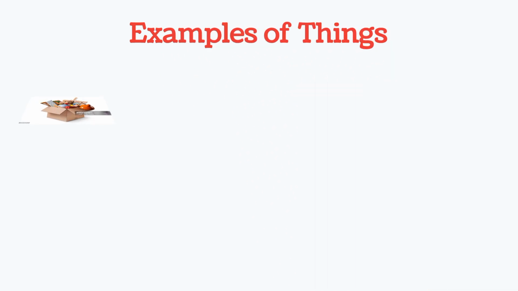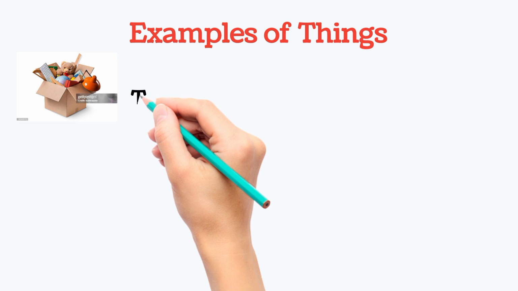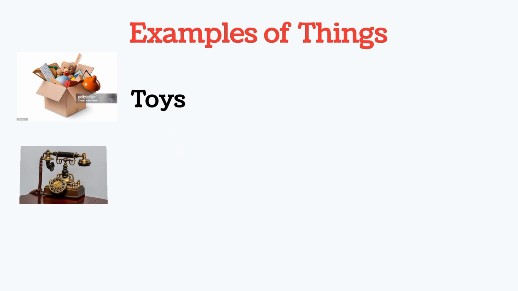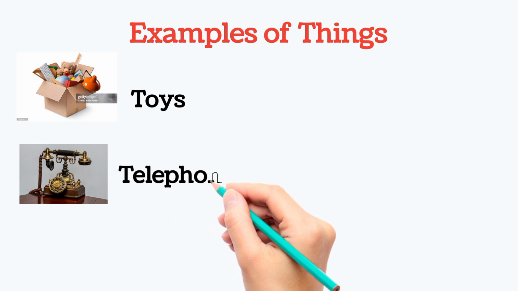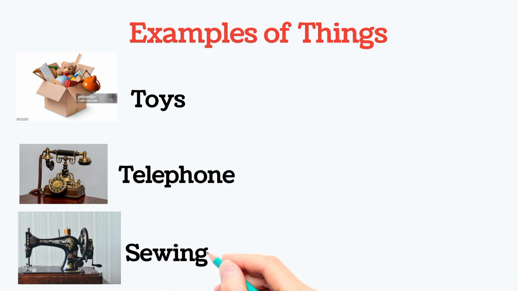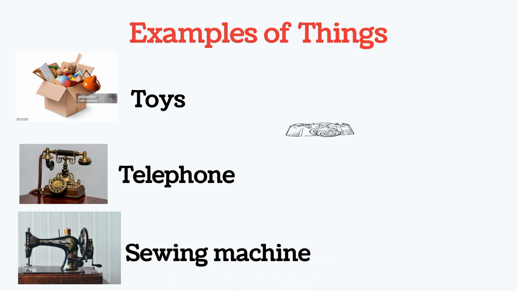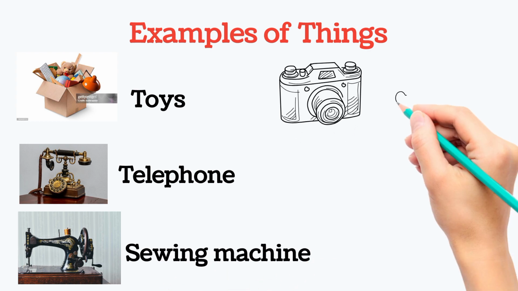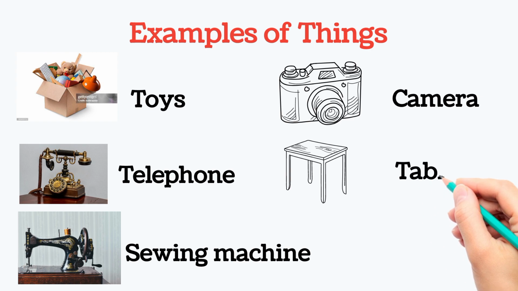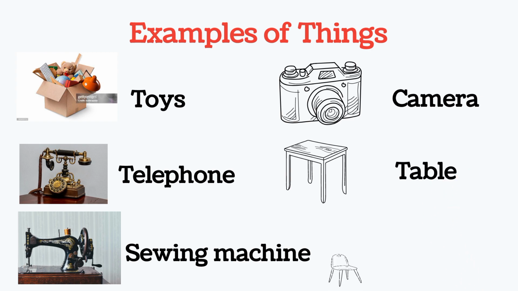These are examples of things. Toys, telephone, and this is an example of sewing machine. Sewing machine is a naming word. Camera, this is a table. Chair. These are many more examples of things.